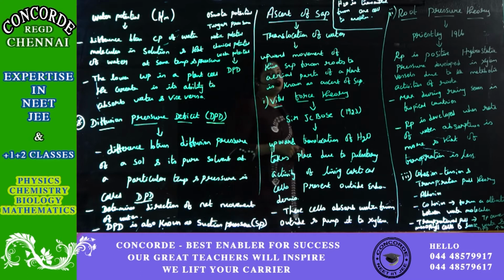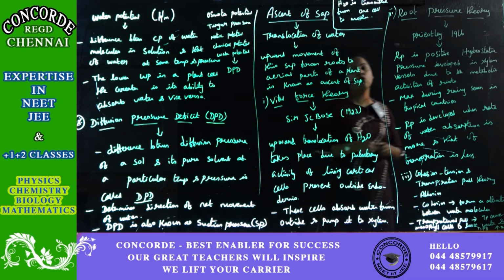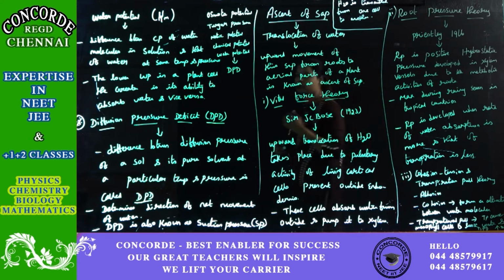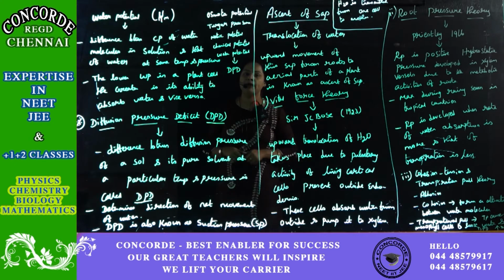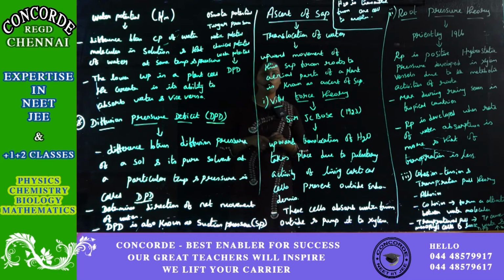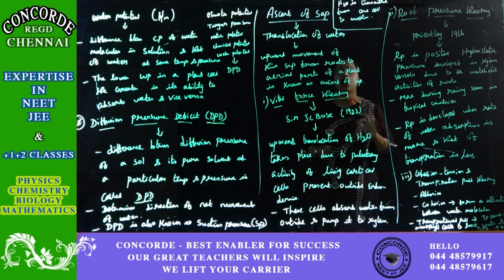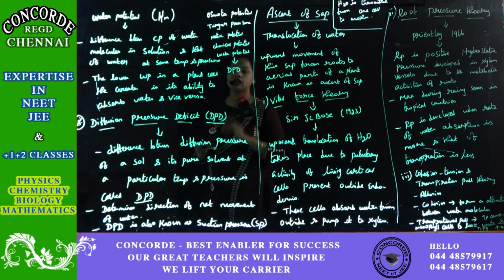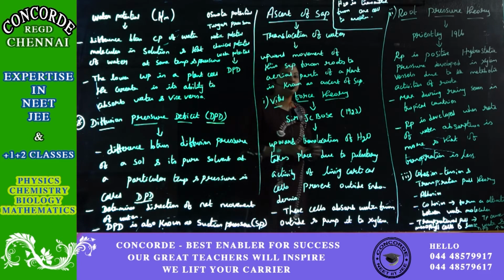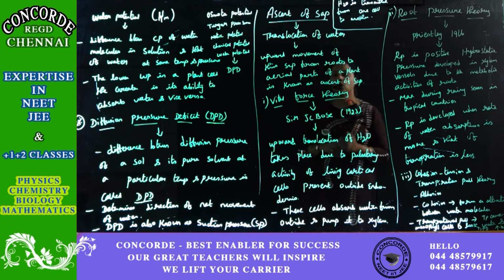Next, in transport in plants, we move on to ascent of sap. You must be aware of ascent of sap. Ascent of sap is nothing but translocation of water. Water has to translocate from one cell to another cell. That is the ascent of sap. So how does this translocation happen? For this translocation of water, there should be some movement, right?